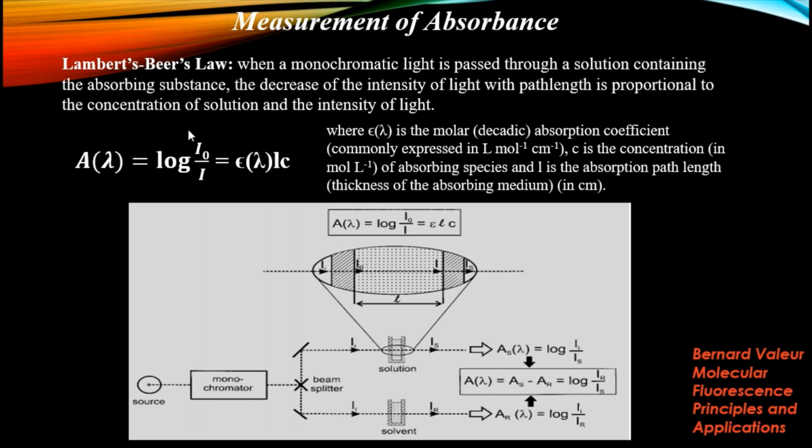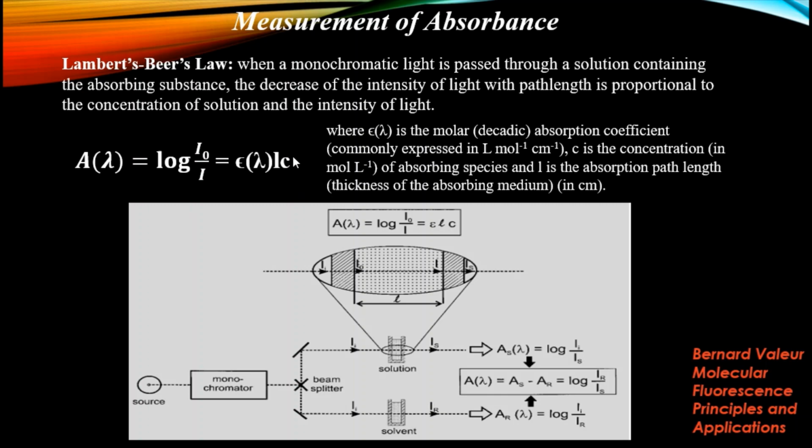We also know the Lambert-Beer law. What is the Lambert-Beer law? When monochromatic light is passed through a solution containing an absorbing substance, the decrease of intensity of light with path length is proportional to the concentration of the solution and the intensity of the light.